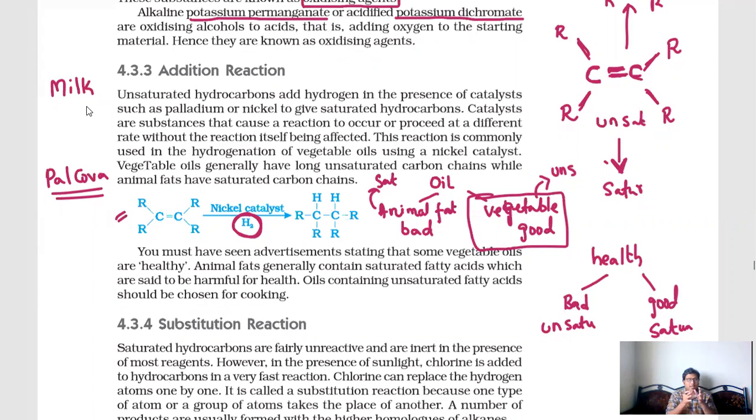Milk should be curdled, then only it will be easy for you to make paneer, palkova, etc. But we cannot wait for 2 to 3 days, isn't it? What we can do? Keep milk in a vessel on the stove, and when milk is boiling, you can add 1 or 2 drops of lemon juice in that. After adding 1 or 2 drops of lemon juice, automatically milk will be curdled.